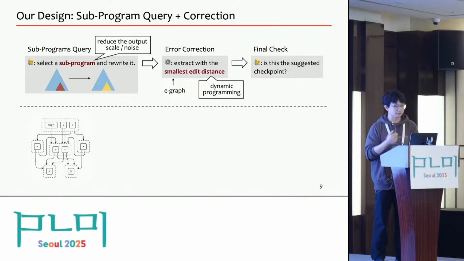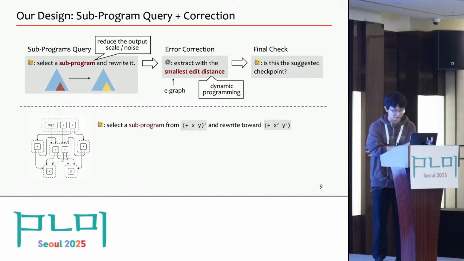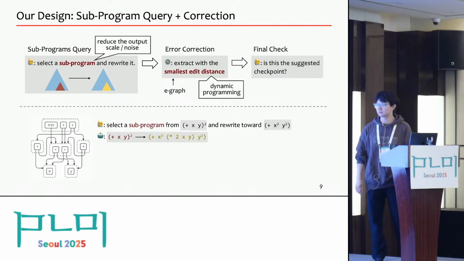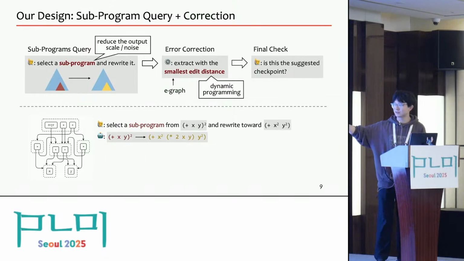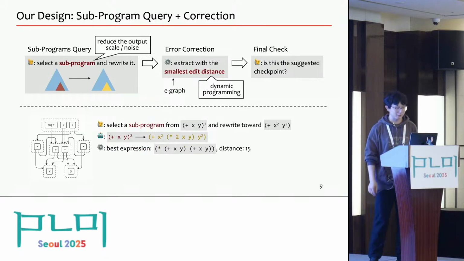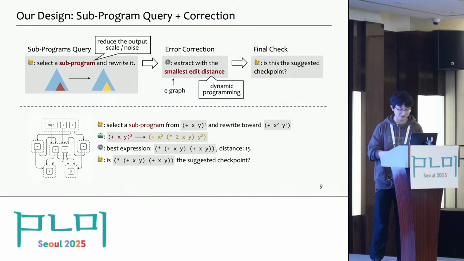Back to the previous example. So our query will be like this. First, we will ask for a checkpoint from the initial expression to the target expression. And then the large language model will provide us with a wrong expression. And even worse, this expression is too far away from the initial expression, so there is no equivalent form in the current graph. At this time, the extractor will come up with a very different expression with a very large distance. So with no doubt, it will be rejected by the model in the final check phase.